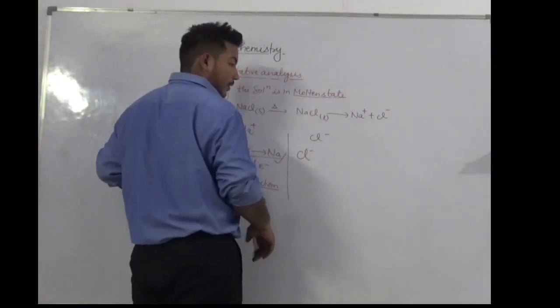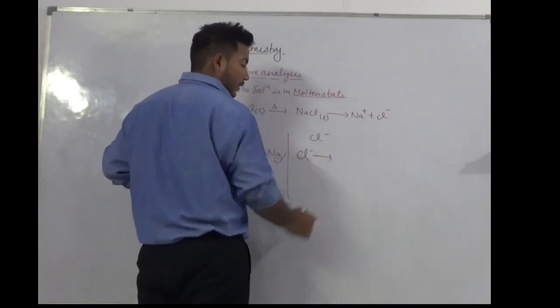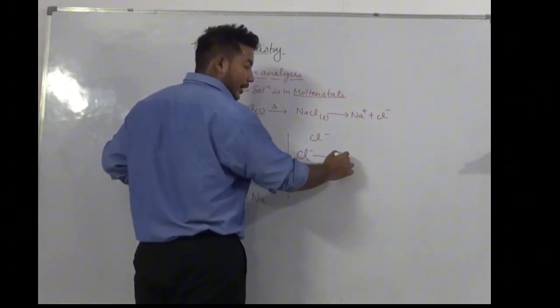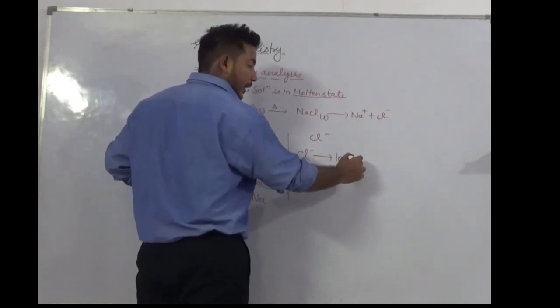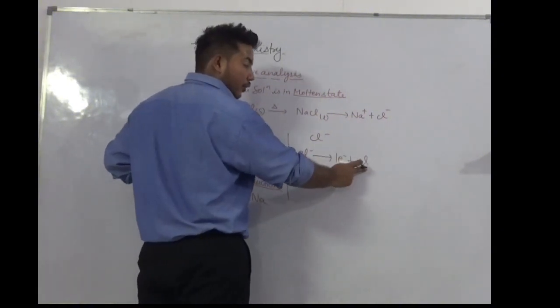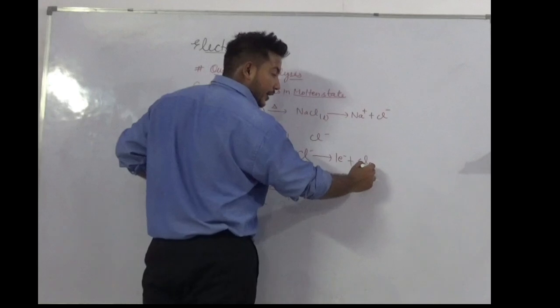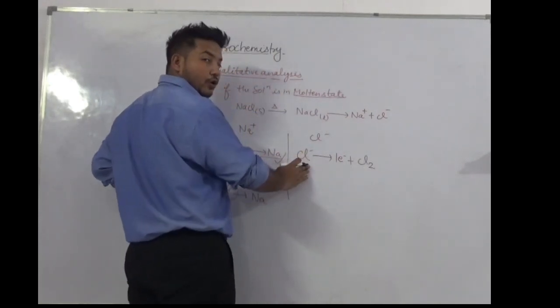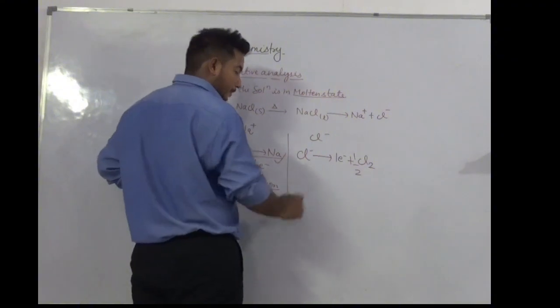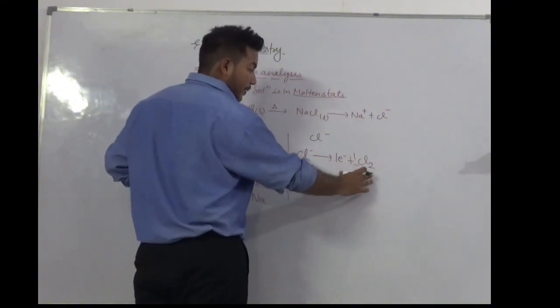For the Cl minus, write electrons equal to the negative charge on the right hand side of the reaction and neutralize it. Hence chlorine, in the neutral state, is always present in a combined state. So to balance this reaction, we will add half here. Okay? Now what happens here?